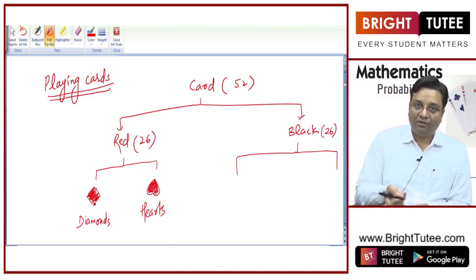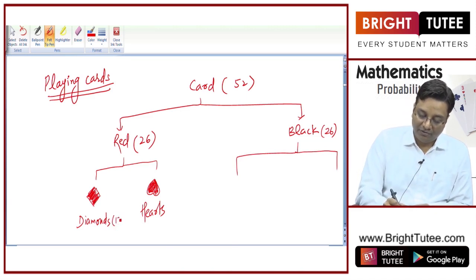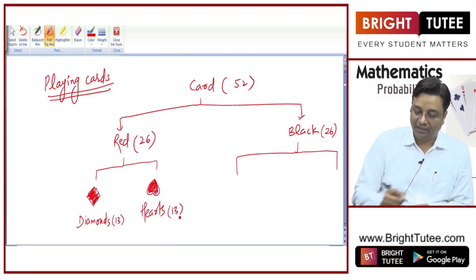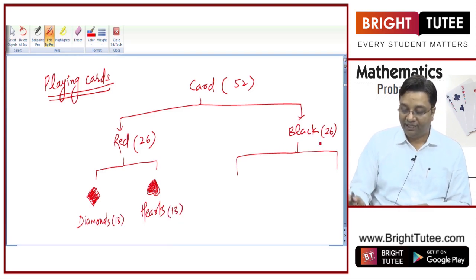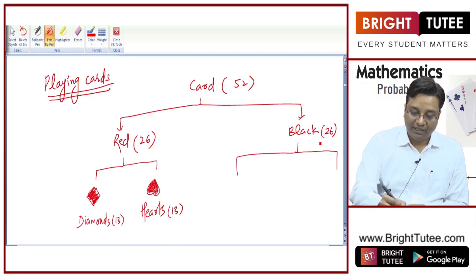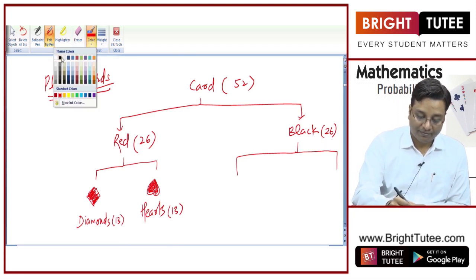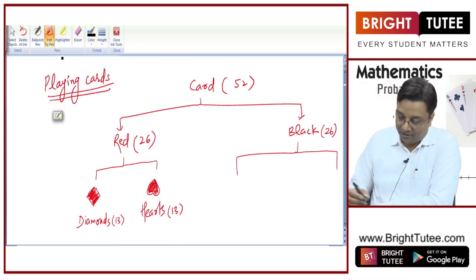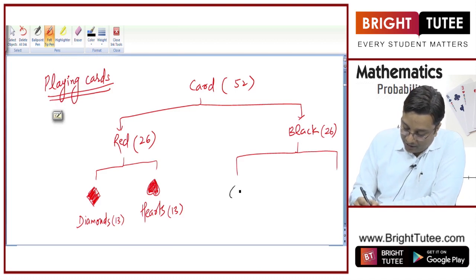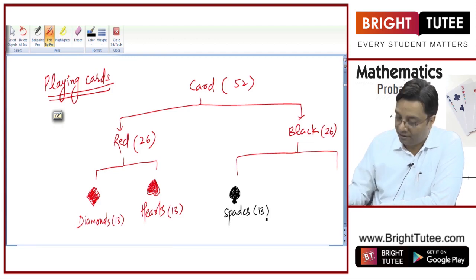When talking about black cards, these can also be segregated in 2 parts. And when you segregate it into 2 parts, it is obvious that diamonds will be 13, hearts will be 13 in number. And when we segregate black cards, let me take black color for this, right? These look like this. One card looks like this. This is black in color. This is spades, obviously 13 in number.